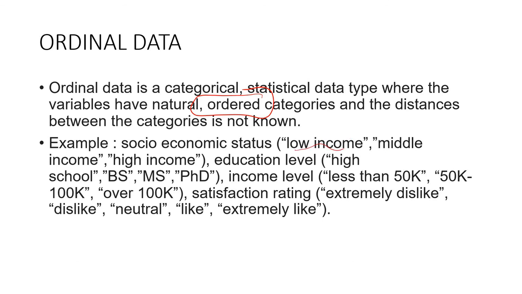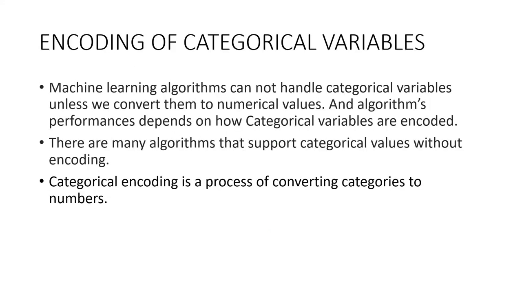Educational level: high school, BS, MS, PhD. Income level: less than 50k, 50k to 100k, or over 100k. Satisfaction rating: extremely dislike, neutral, like, extremely like. That is how ordinal data is classified.